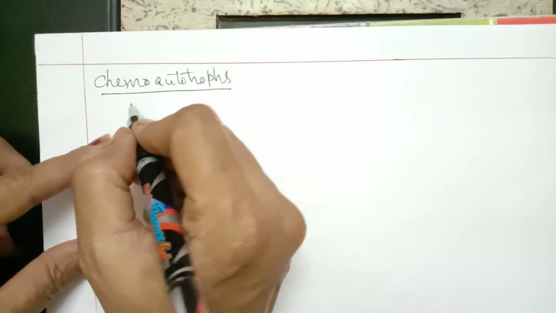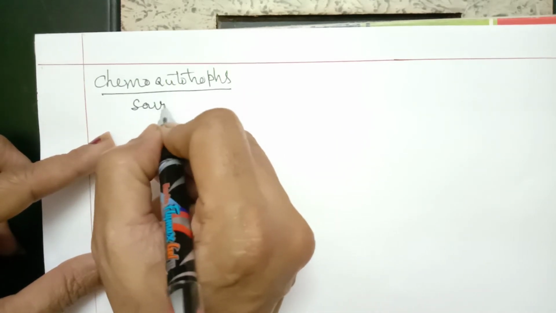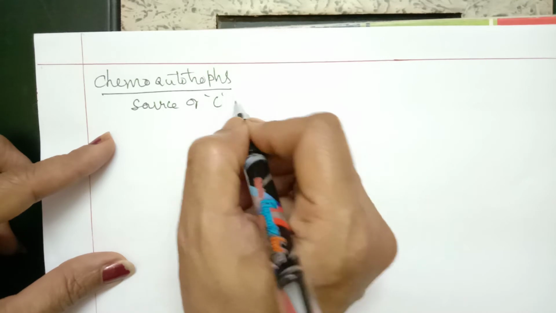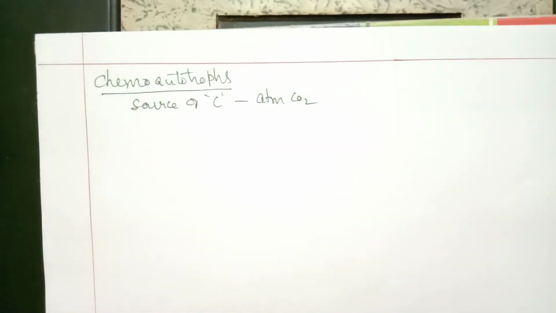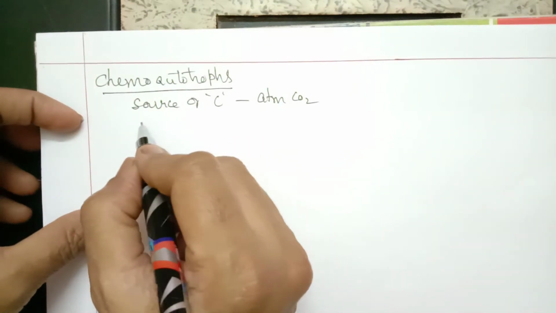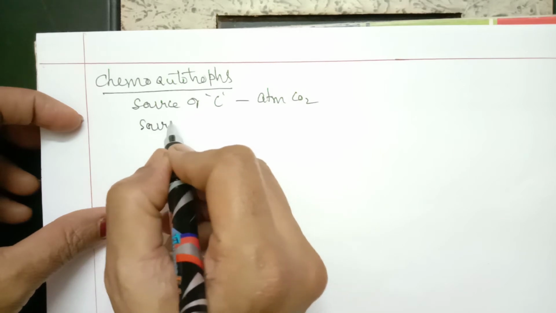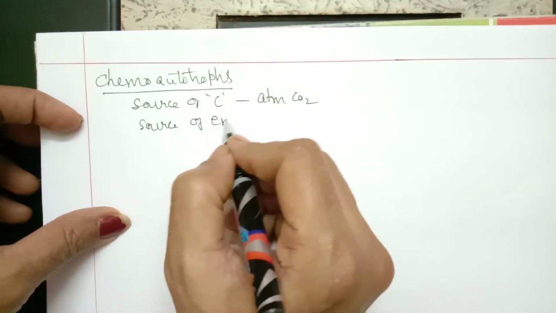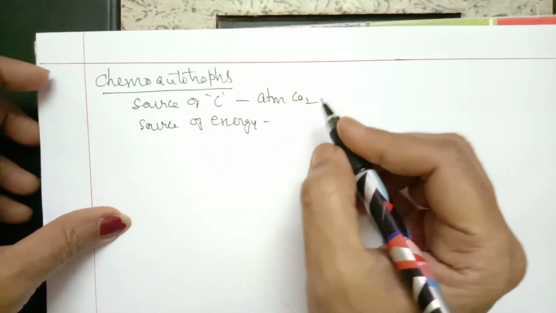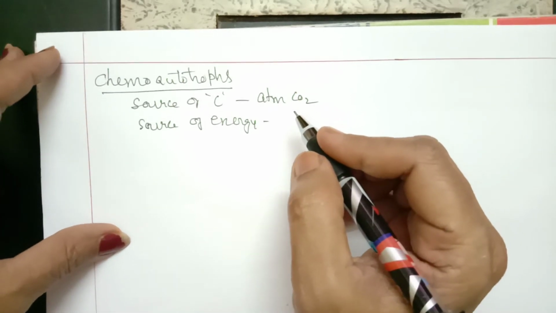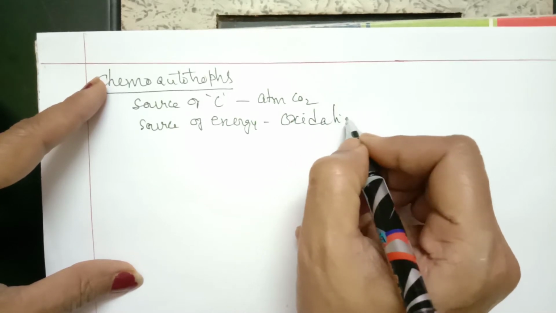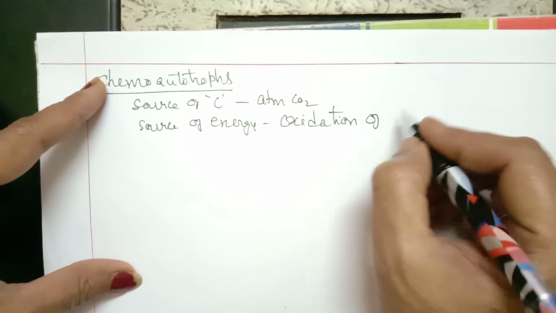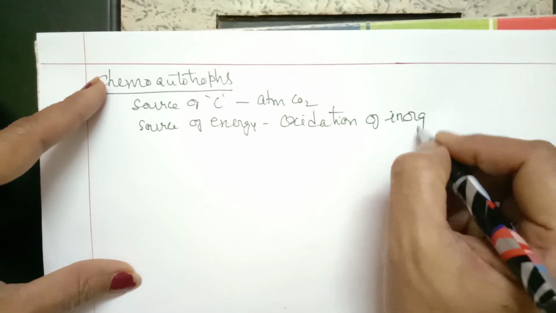Here again the source of carbon is atmospheric carbon dioxide. But the source of energy is not sunlight, but comes from oxidation of inorganic compounds.